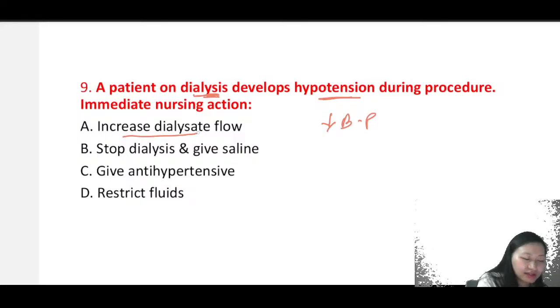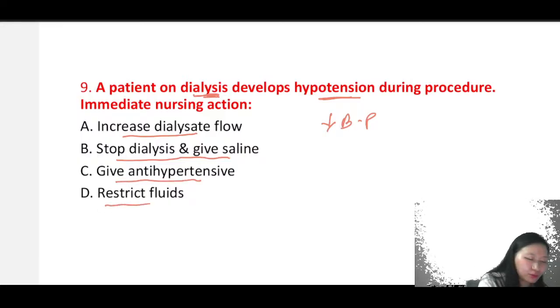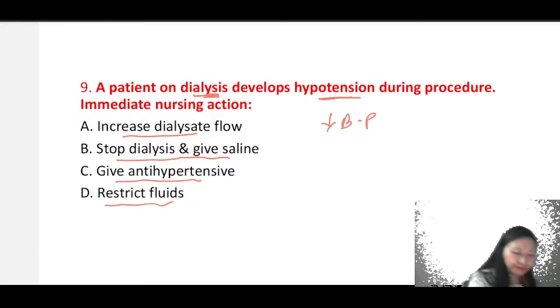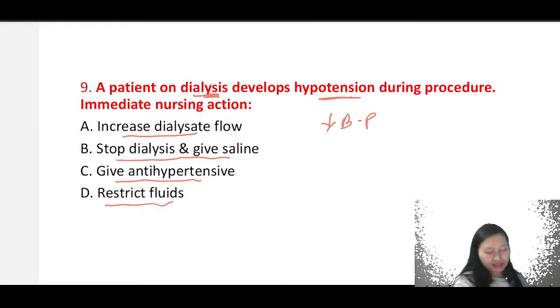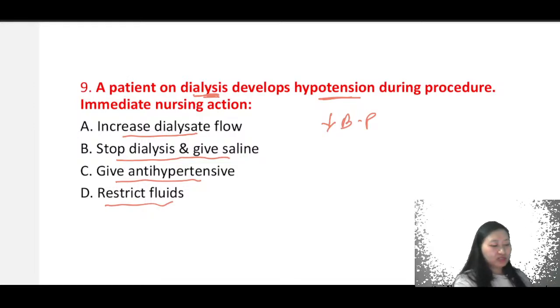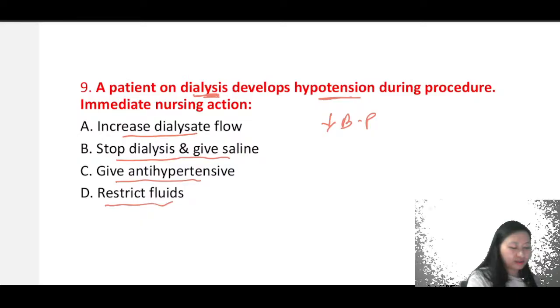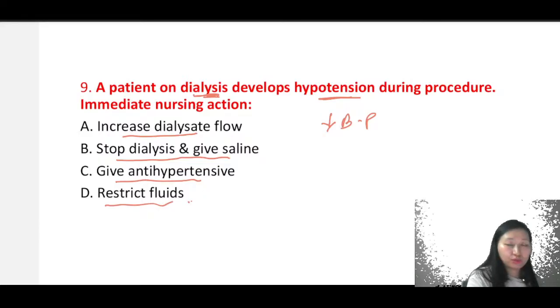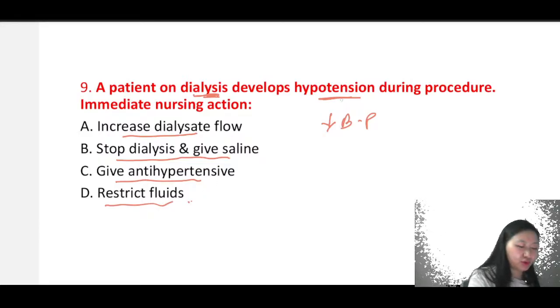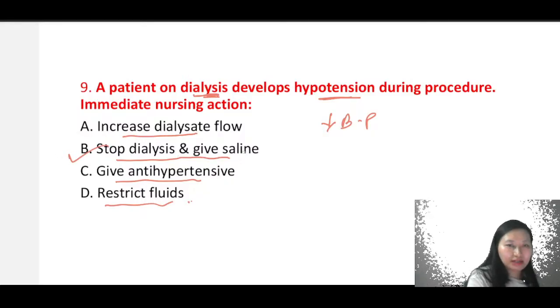Will you increase the dialysate flow? Will you stop dialysis and give saline? Will you give an antihypertensive or will you restrict fluids? Whenever dialysis is taking place, the fluids are getting drained, right? Will you restrict fluids? You will not restrict fluids, but what would you do? We will stop the dialysis and we will give saline.